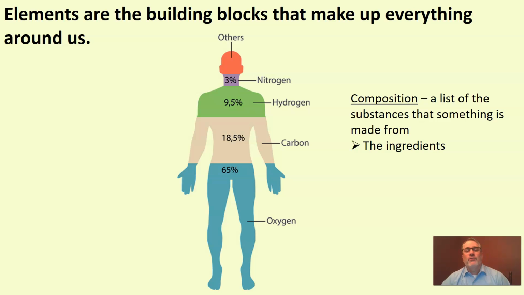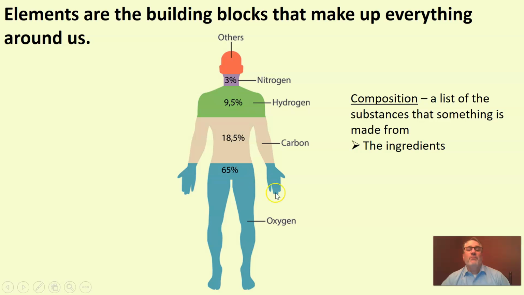So let's take a look at this picture. You are something, and so what's the composition of a human being? So if we look at your composition, it's easy to say, oh, I'm made of muscle and bone and all kinds of tissues, and you might describe the human body organ systems. But when it comes right down to it, your composition is of these elements.